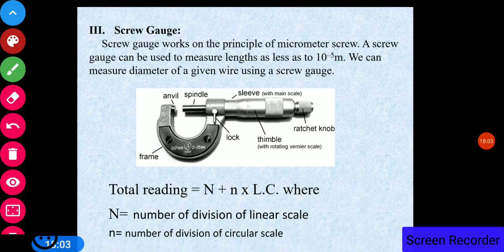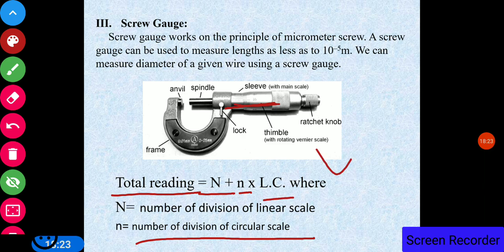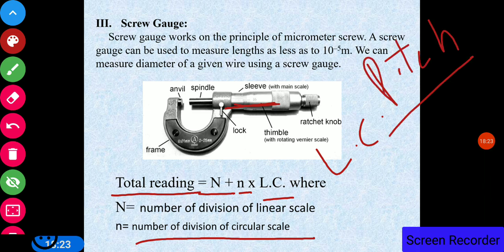So how will we get the total reading? The number of divisions on the main scale, and the number of divisions of the circular scale, which is divided totally into 100 divisions. The least count, as I told you in the previous slide, is the pitch upon the total number of divisions.